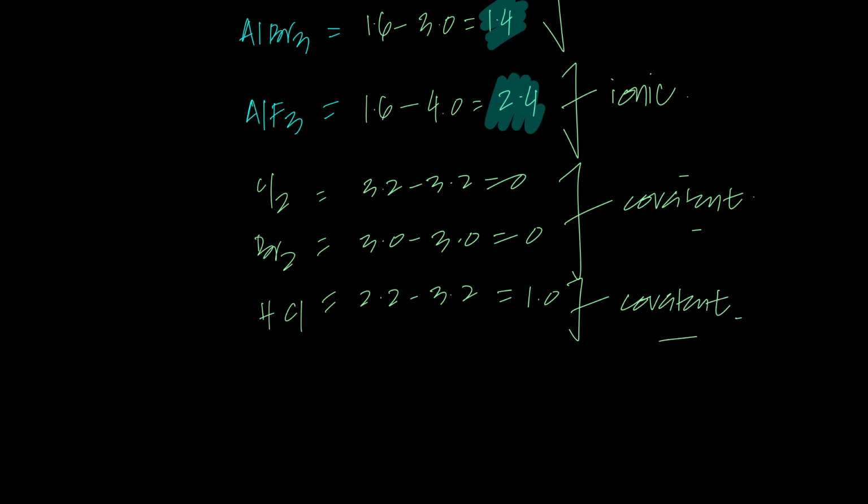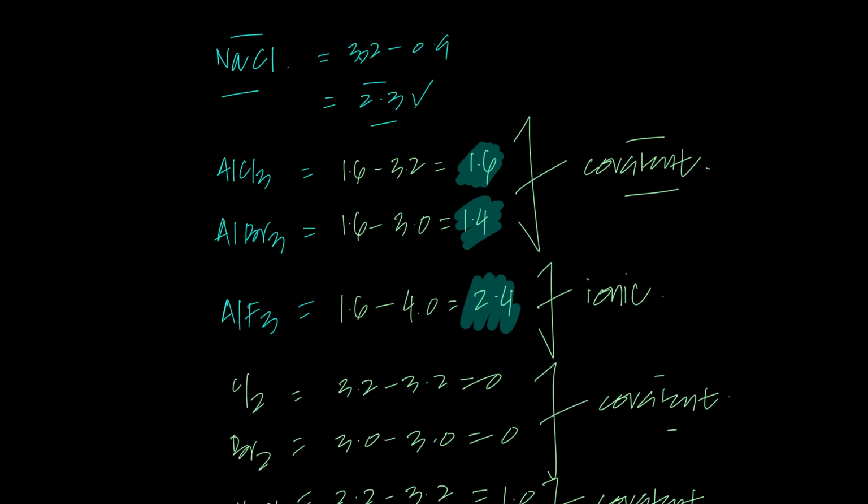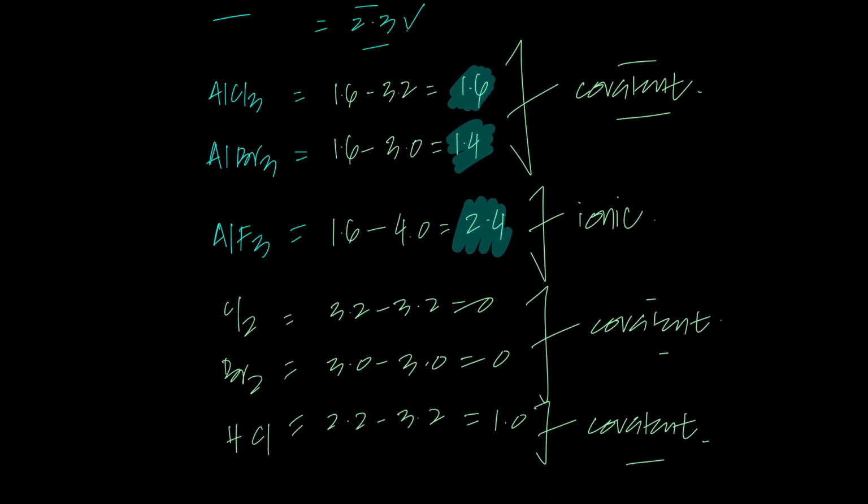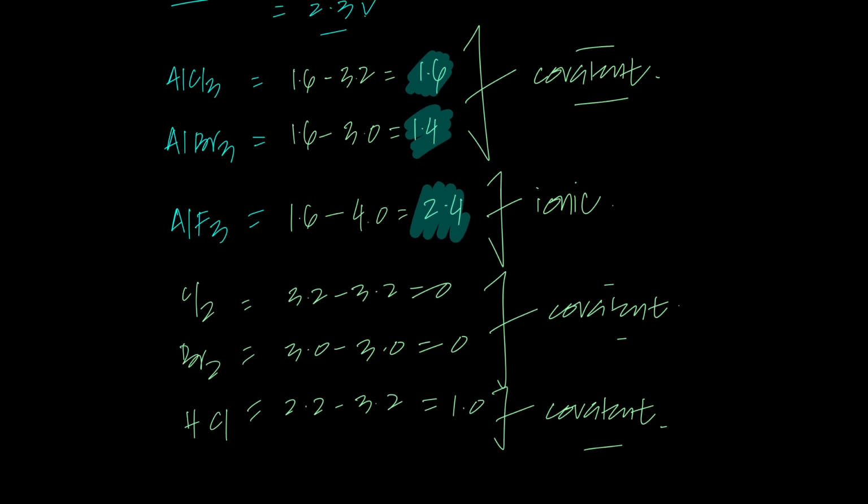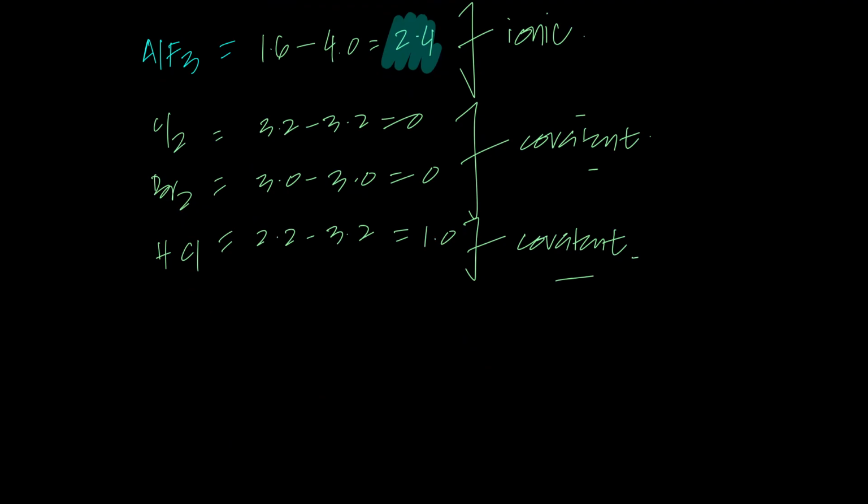Now, do you want to know why 1.8? Or why a larger difference means ionic and a smaller difference means covalent? It's not in your course, but understand how these values were made. If I give you just one example, I'll make it easy for you to always remember it.